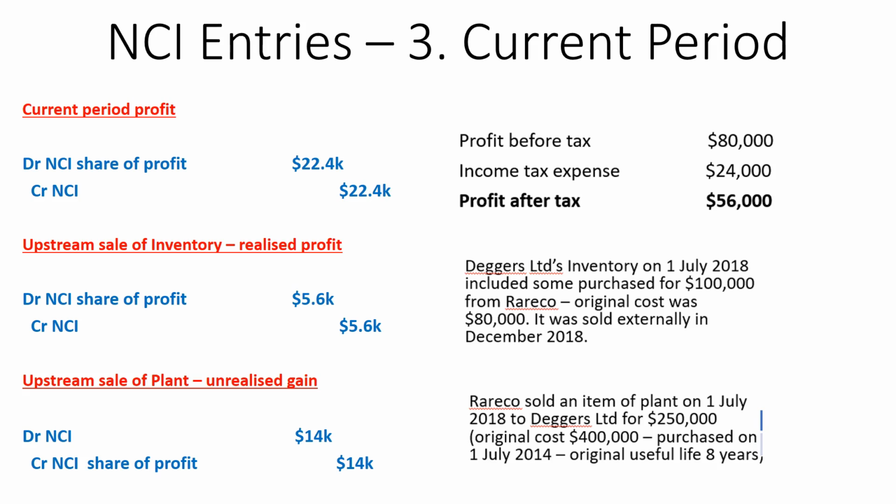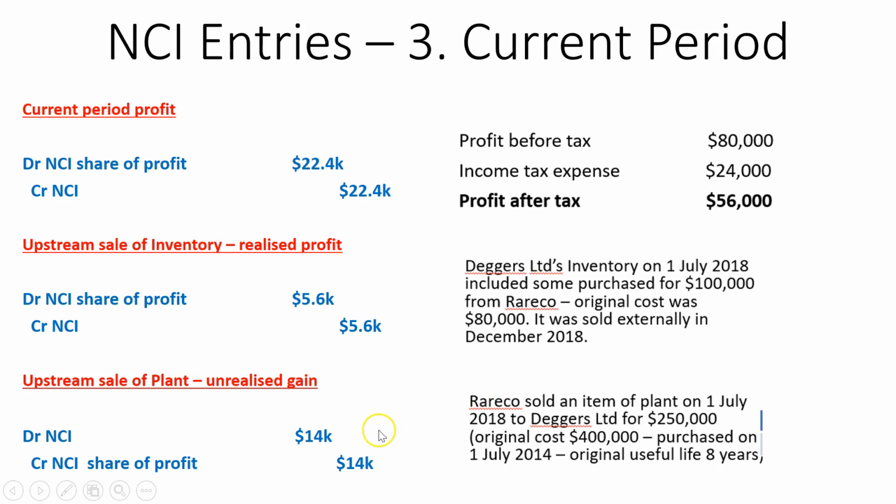And so the NCI needs to share in that reduction in retained earnings. So the unrealized gain was $50,000. If we multiply it by 0.4, we know that the NCI was entitled to $20,000 of that unrealized gain, but we want the after-tax amount. So then we multiply it by 0.7, and so that gives us the $14,000.